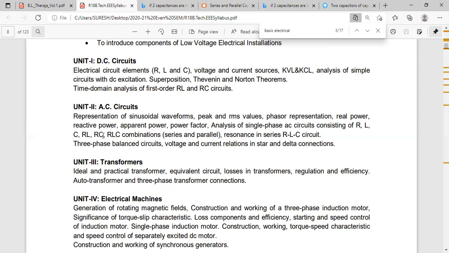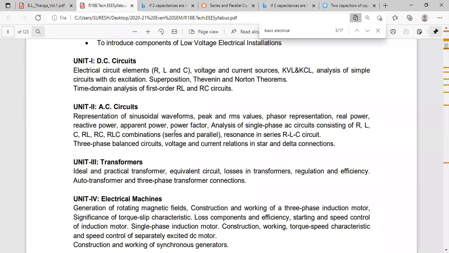Next question. Problems on series RC circuit. Next question. Problems on series RLC circuit.